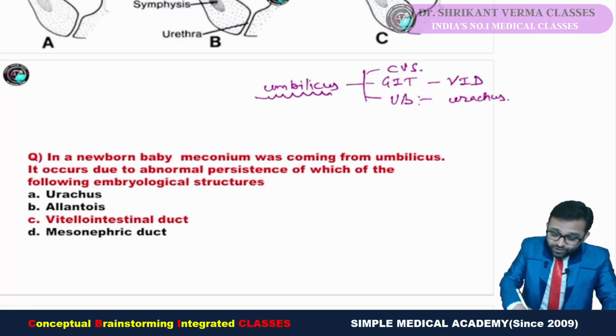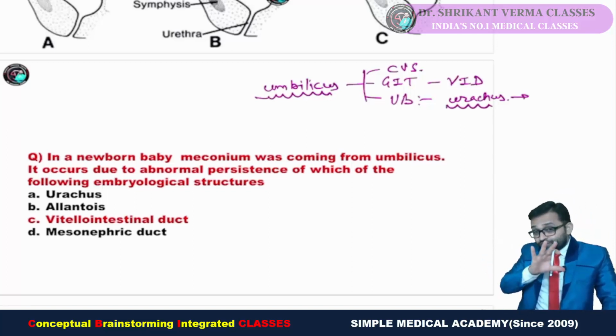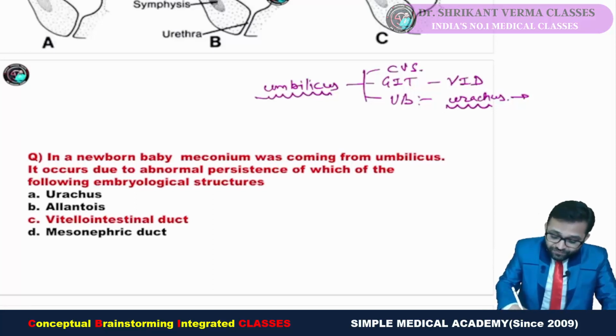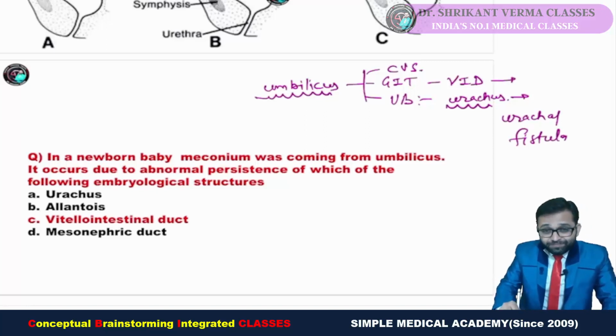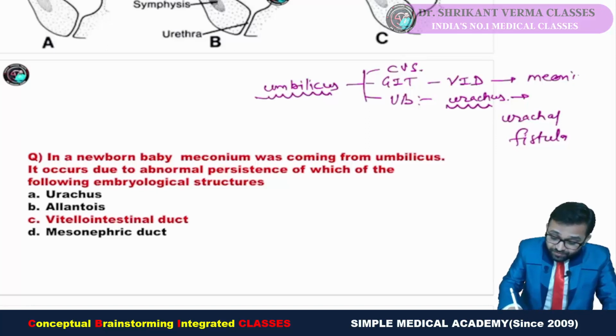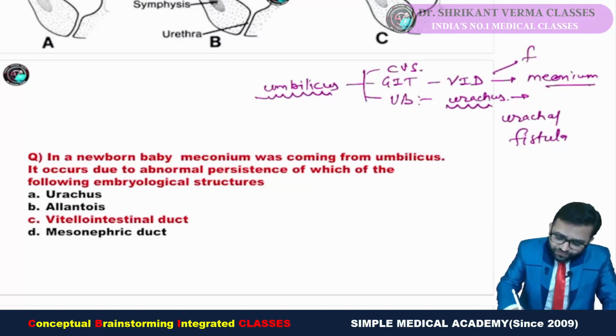When this urachus remains patent, normally it should be obliterated, but when it remains patent, in that situation urine will come from the umbilicus, that will lead to the urachal fistula. But when the vitellointestinal duct remains patent, then you will see there is meconium discharge, not urine but the fecal material, meconium, will get discharged. That is nothing, that is our fecal fistula.